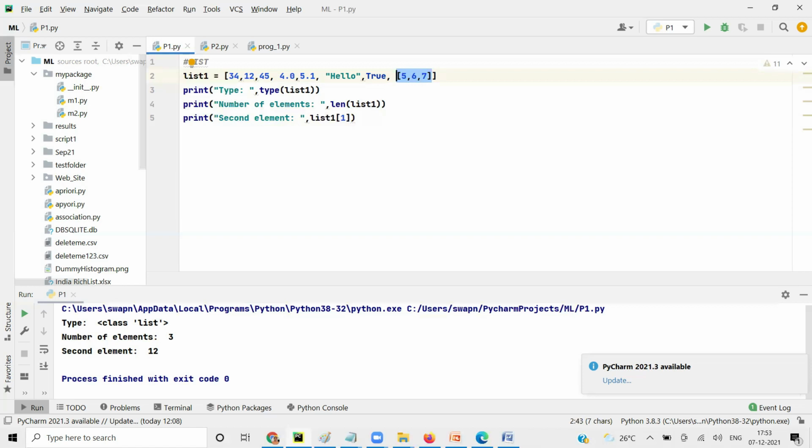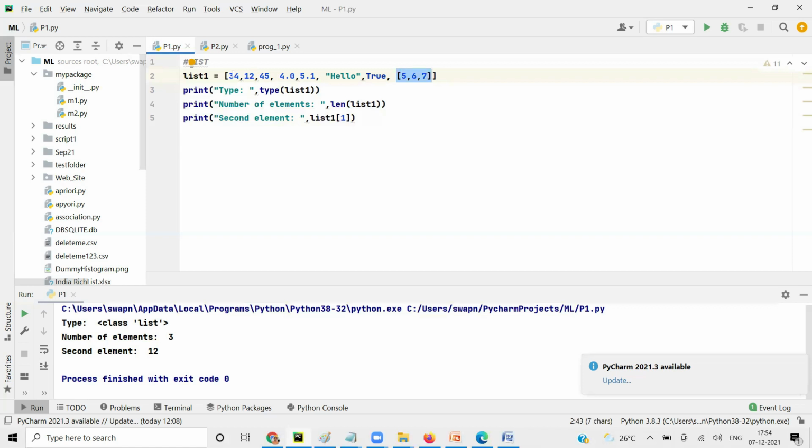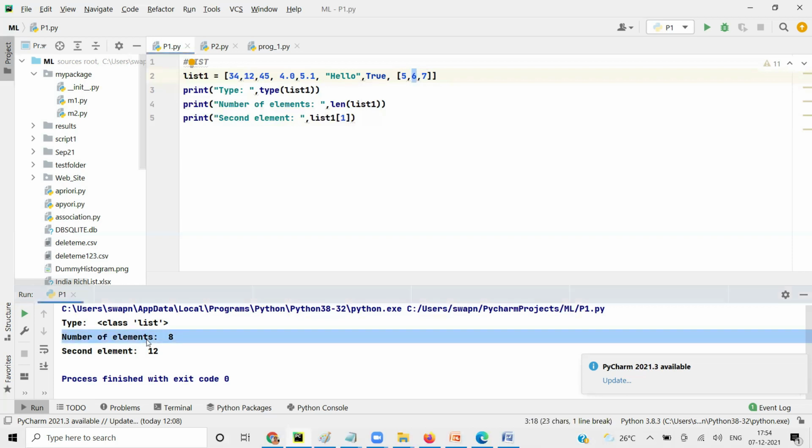If you're talking about how many bedrooms each apartment has, then you'll talk about what is an integer and what is a string, but the whole thing is one list. So here this is one variable, this is another, this is another, 3, 4, 5, 6, 7, and 8. So there are 8 members in this list. When I run it, you get 8 elements, as you said, you were right.